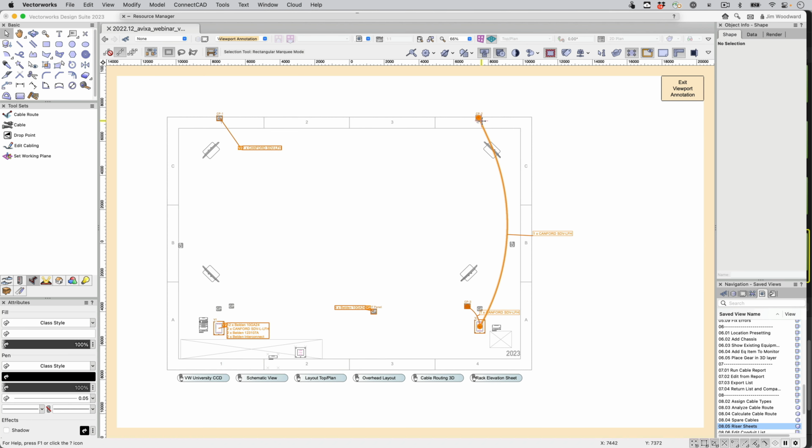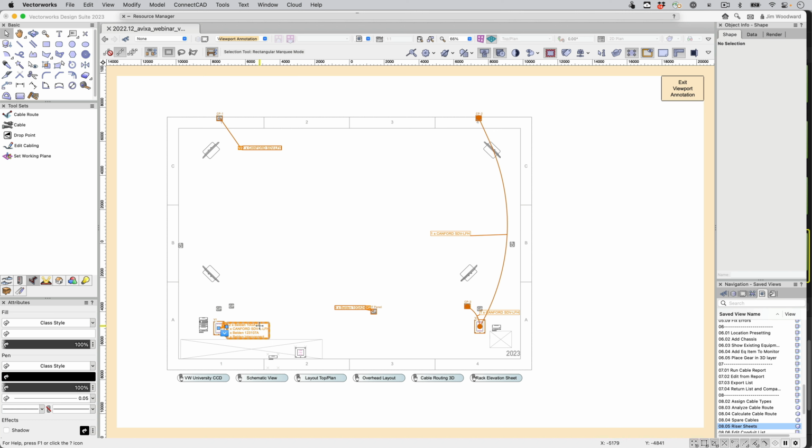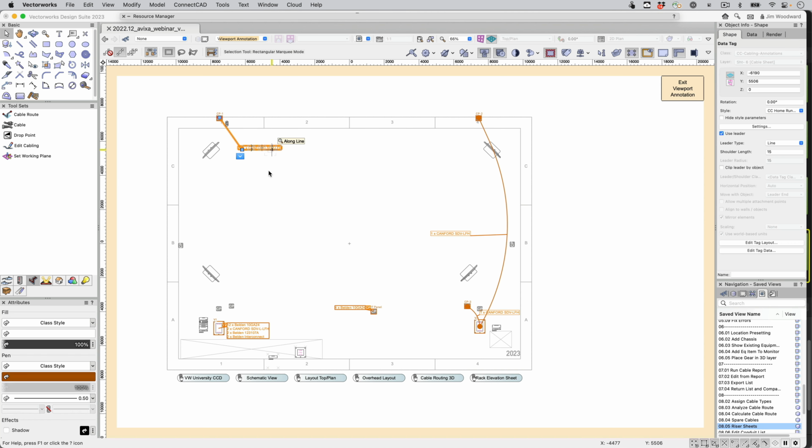Adjust the leader lines. And you'll see where we have a balance between the home runs and the arcs.